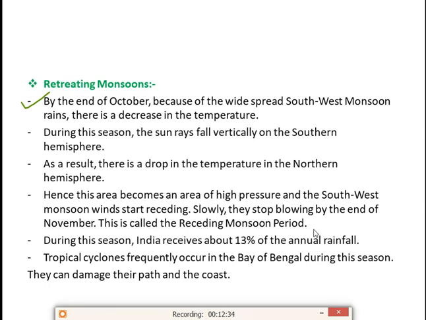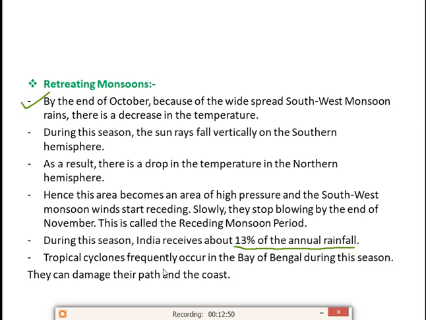Now after that we don't have any rainfall. During this season, India receives about 13% of the annual rainfall. So in the summer season there is only 10% rainfall. In the rainy season it was 75%, and in the retreating monsoon it is 13%.